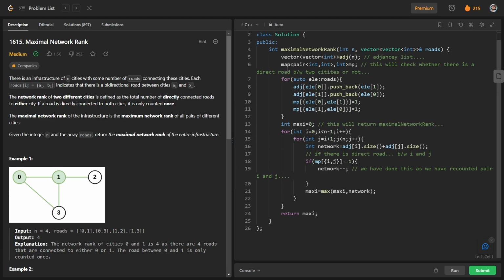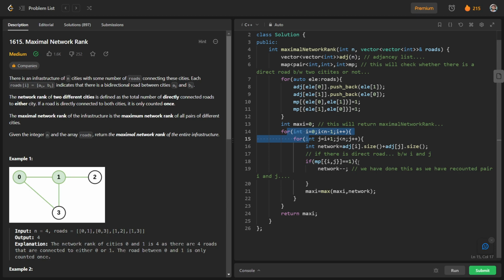I have taken an adjacency list here, and I have stored the values in this adjacency list, and again for i I have used a map here. And since the road is bidirectional, we have to store these values for both the pairs, that is ele of 0 and ele of 1, and ele of 1 and ele of 0. For both the pairs we have to store the value, and after that we will just iterate over all these pairs.